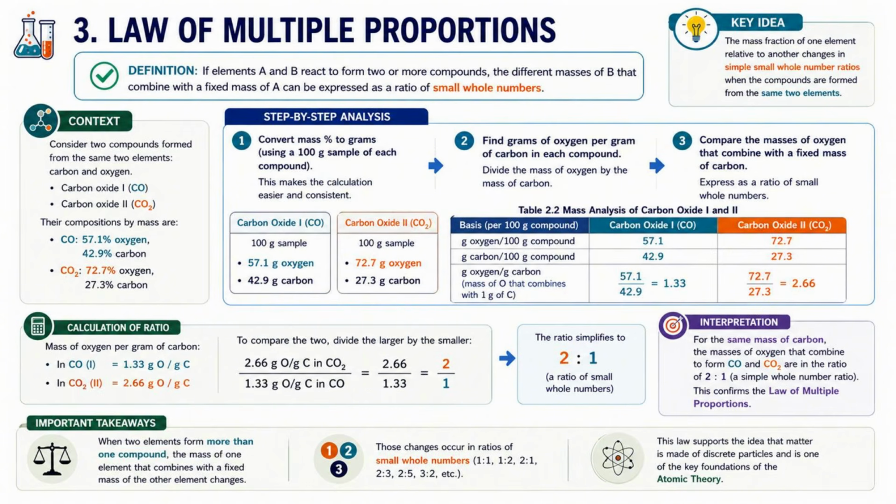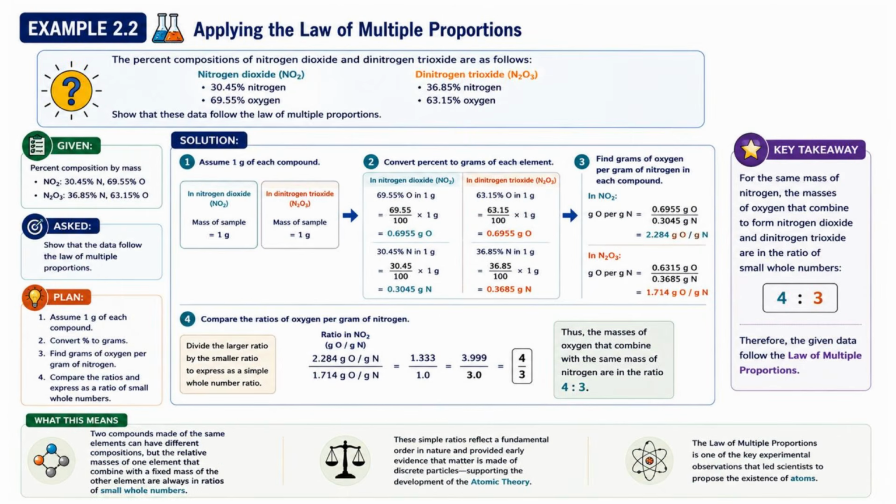So far, we've understood the concept behind the law of multiple proportions. Now, let's verify that law using another pair of compounds. Instead of carbon and oxygen, this time we will use compounds made from nitrogen and oxygen. So this example follows exactly the same procedure as the previous one.